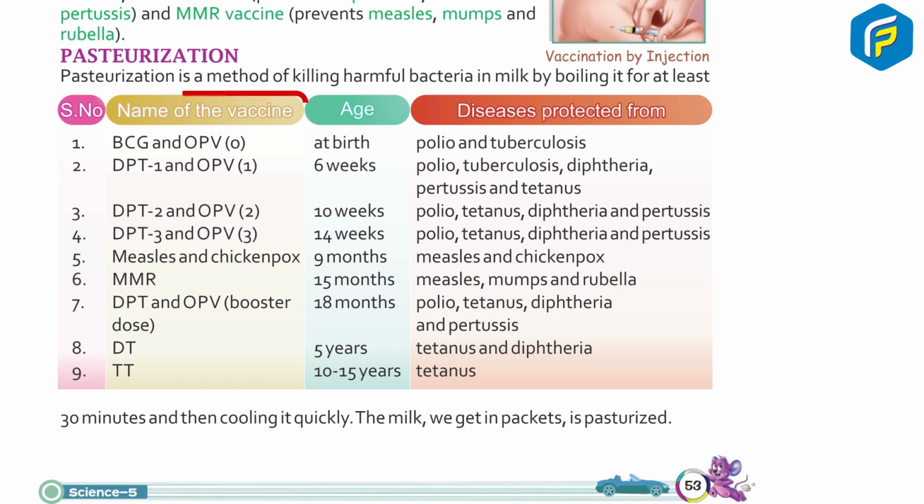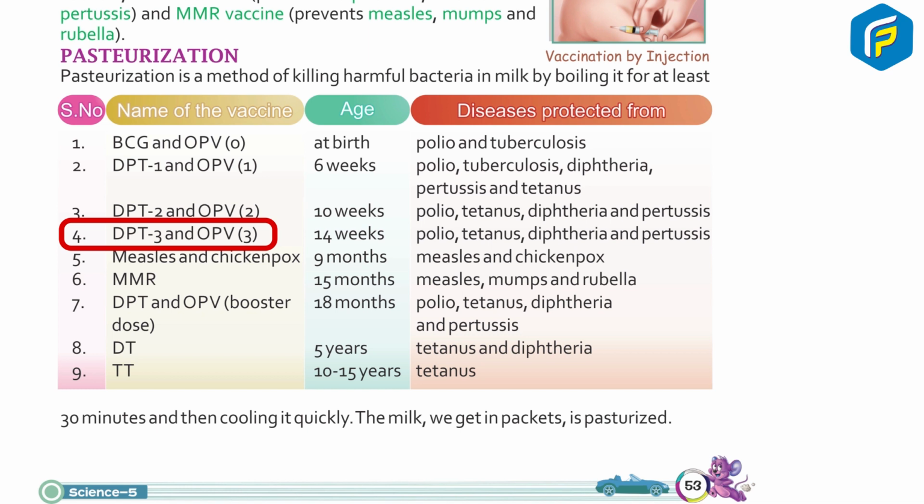Serial number, name of the vaccine, age, diseases protected from. 1. BCG and OPV, at birth, polio and tuberculosis. 2. DPT1 and OPV1, 6 weeks, polio, diphtheria, pertussis and tetanus. 3. DPT2 and OPV2, 10 weeks, polio, tetanus, diphtheria and pertussis. 4.